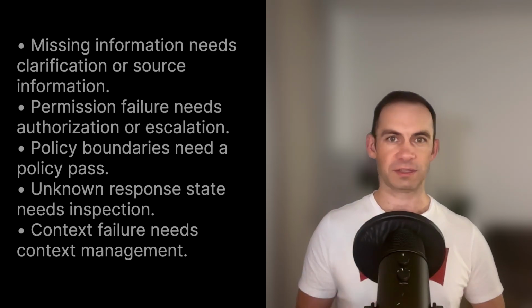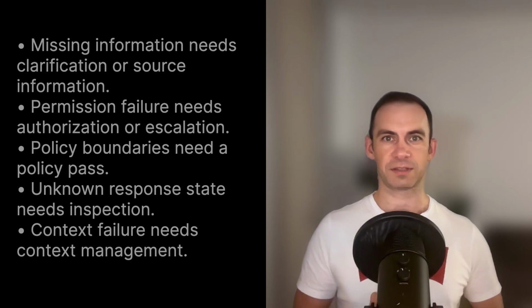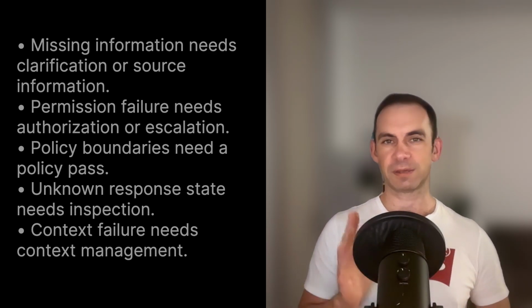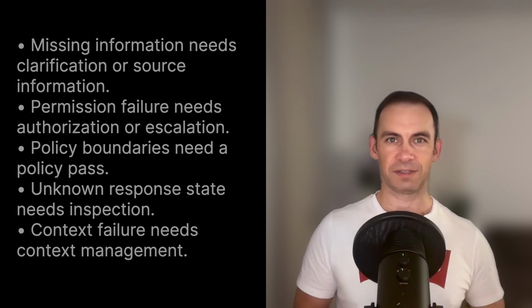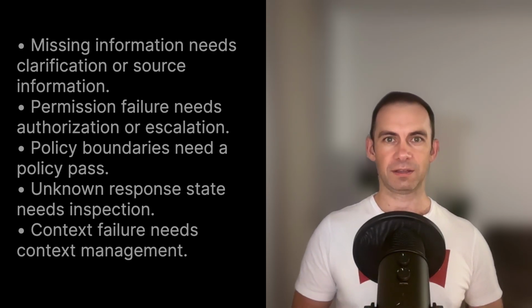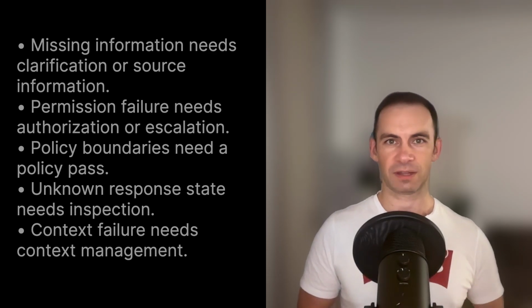Missing information needs clarification or source information. Permission failure needs authorization or escalation. Policy boundaries need a policy pass. Ambiguity needs clarification or review. Unsafe side effects need a stronger guard. Unknown response state needs inspection. Context failure needs context management. Not every failure is a retry problem. Many failures are boundary problems.